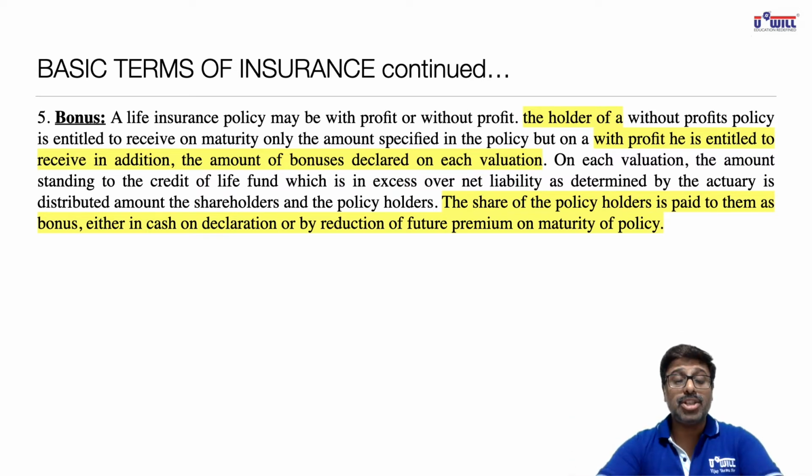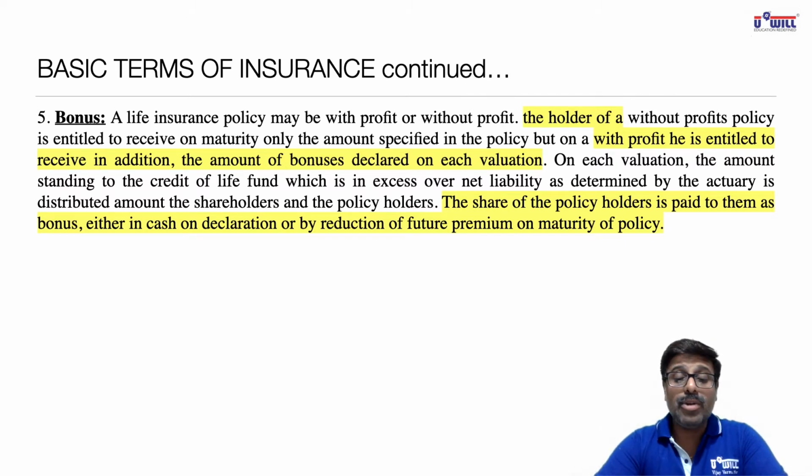Look at this explanation given over here. A life insurance policy may be with profit or without profit. The holder of a without profits policy is entitled to receive on maturity only the amount specified in the policy. But on a with profit policy, he is entitled to receive in addition the amount of bonuses declared on each valuation.